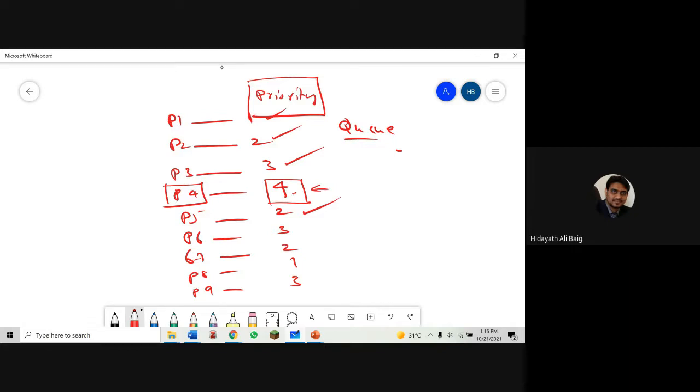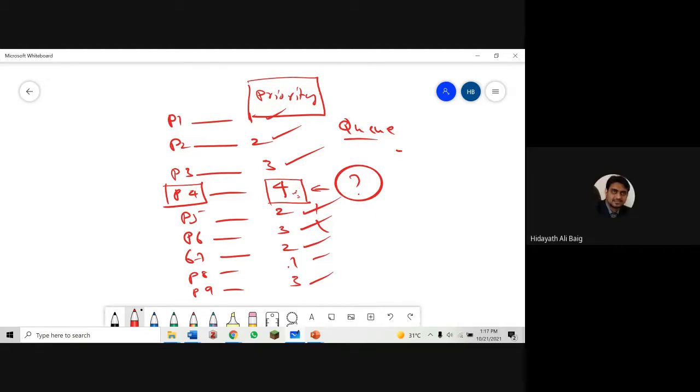Process 5 has completed the job. Then process 4 wants to go, but we got another job with more priority than process 4, that is priority number 3. So it is still waiting. Okay, that finished the job. Now process 4 wants to go, but we got another job with more priority. So waiting. We got another job with more priority. Waiting. Now we got another job with more priority. What about this process? Will this process get a chance to go? Understand the problem? Yes.